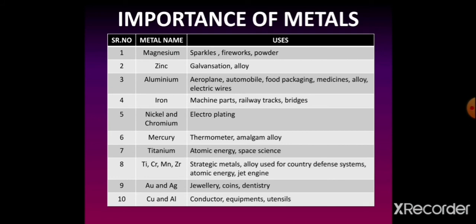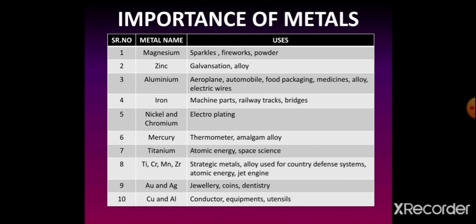These metal alloys are used in atomic energy, space science projects, jet engines, and that is the reason behind it. We are utilizing these elements in our defense faculty.